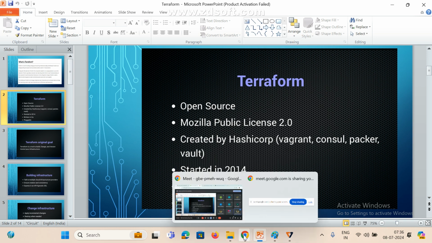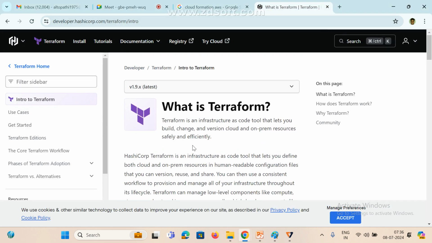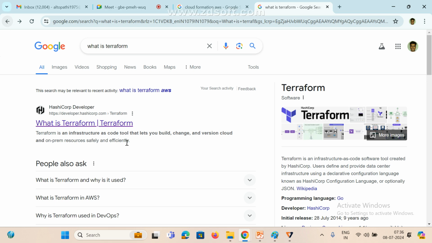Even if you see here, mostly we can see that name only. Starting here, we can see the name. HashiCorp developed Terraform, this is the company name. Terraform is an infrastructure as code software tool created by this company. Don't get confused, HashiCorp is the company name. This company only developed Terraform.